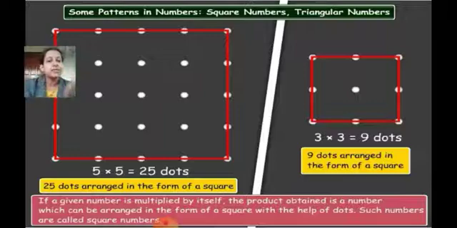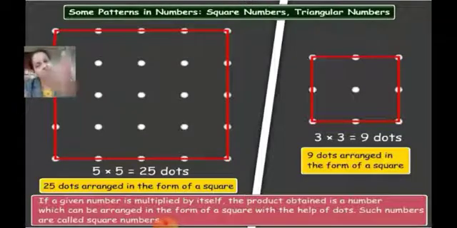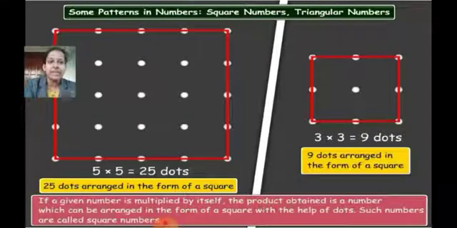If a given number is multiplied by itself, like 5 multiplied by 5, or 3 multiplied by 3, whatever answer you get when you multiply is called the product. The product obtained is a number which can be arranged in the form of a square with the help of dots.